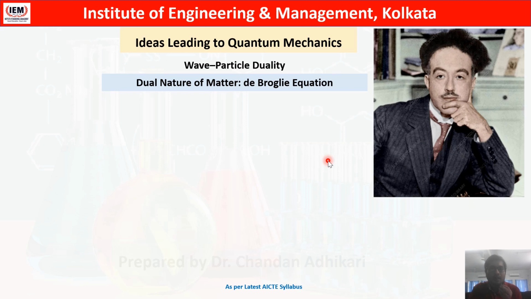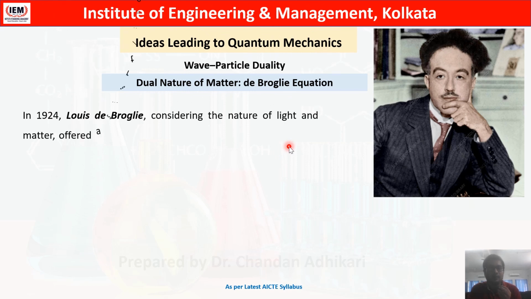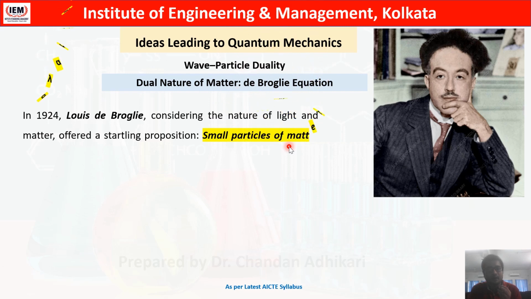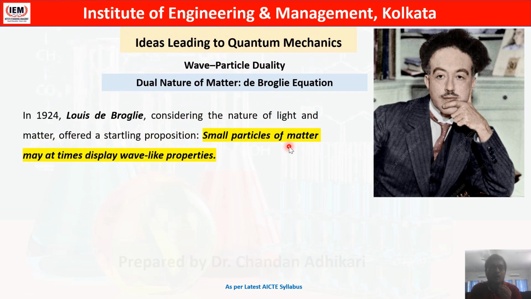At that time de Broglie was doing his PhD and he came up with a completely revolutionary thought that if radiation can have two characters, wave and particle, then particles can also have two characters.